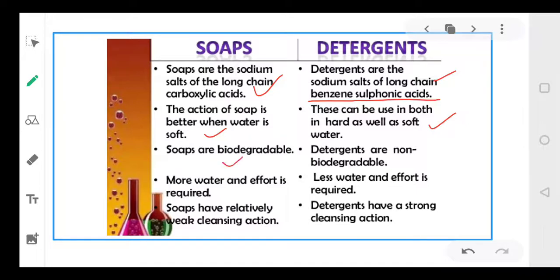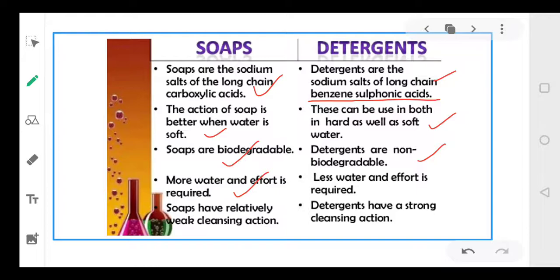सोप्स आपके बायोडिग्रेडेबल होते हैं, means they can be converted into simple materials by the microorganisms, while detergents they are non-biodegradable. So you can say your detergents, they pollute the water. Okay, they pollute water, but soaps, they do not pollute water. Okay, so in this case more water and effort is required. यहाँ पर आपको ज़्यादा पानी चाहिए, ज़्यादा एफर्ट लगाना पड़ेगा अगर आप कपड़े को साफ़ करना चाहते हैं.